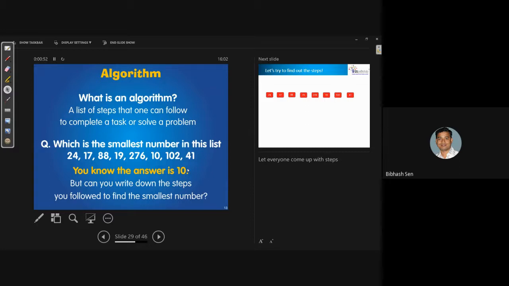Anyone? Can you tell me how we can find the value 10? Sir, by comparing with other numbers. How? How will you compare? Directly I will see the number, because suppose all these numbers are given in a black box and you have to check one by one and then find the solution.